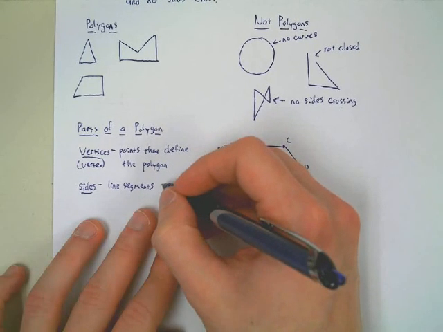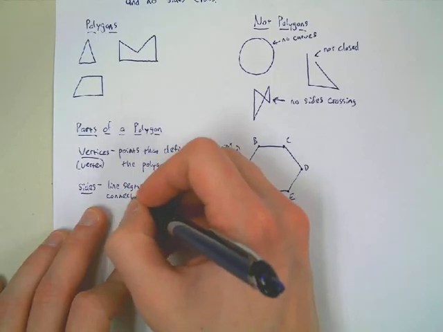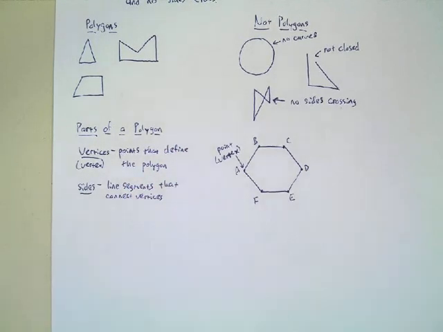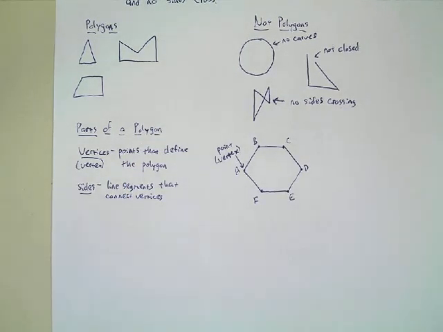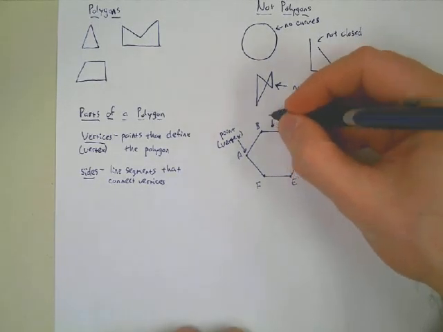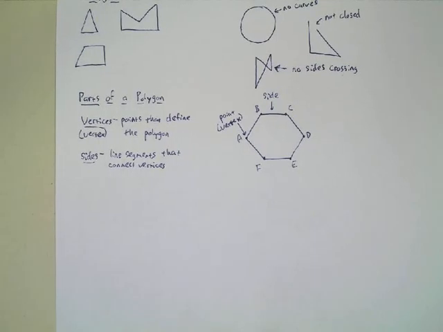Okay, line segments that connect vertices. So for example, BC, right there, that's a side. It's an example of a side. BC, or CD, or DE, or EF, or FA, or AB, whatever you want to say there.